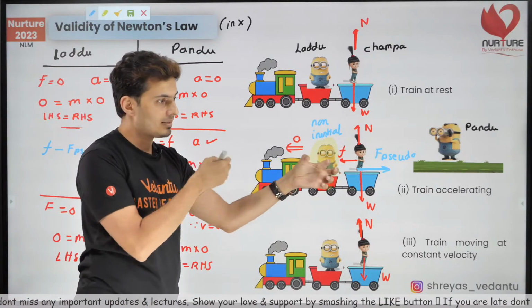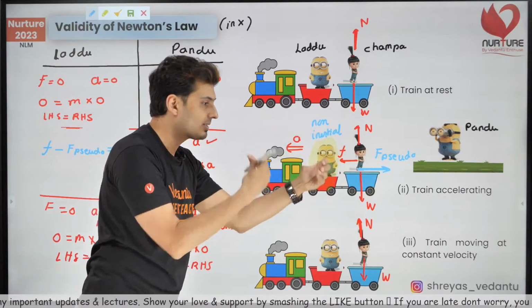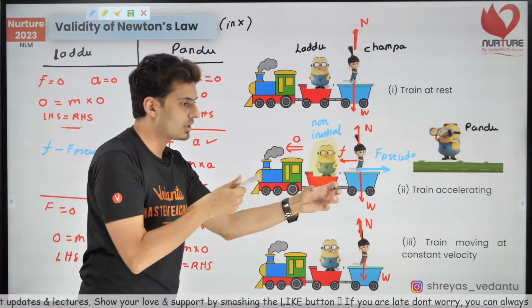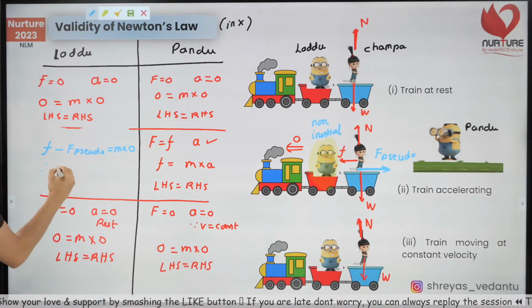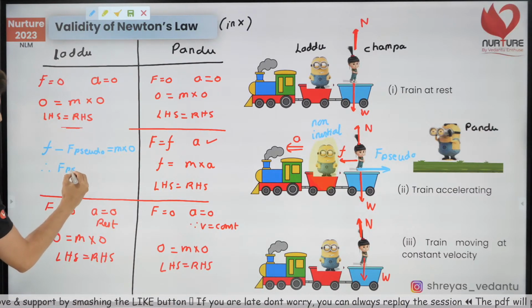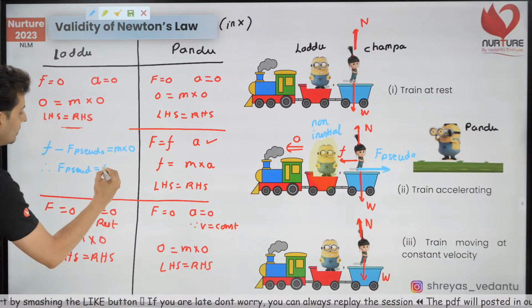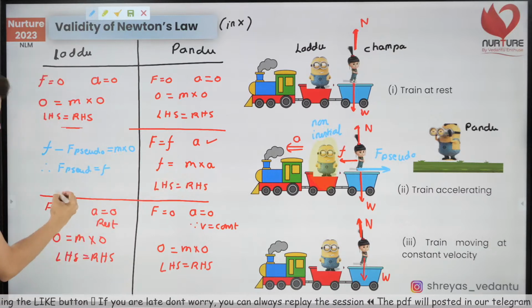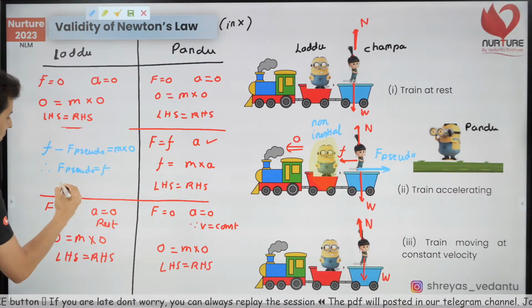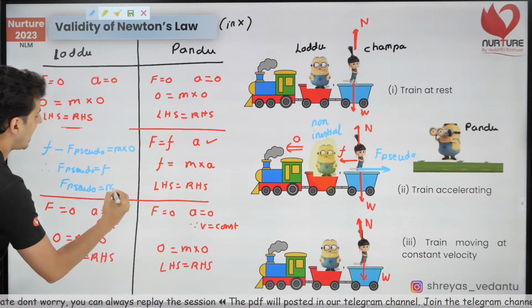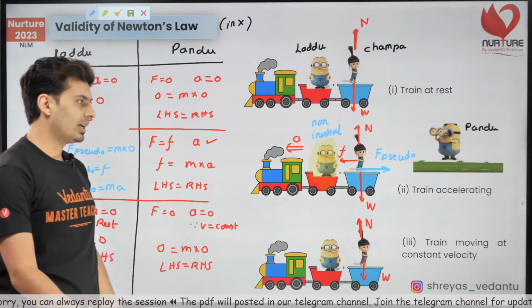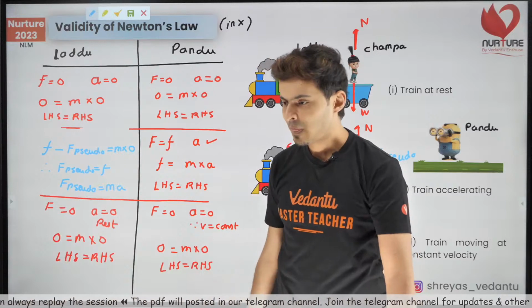So there is no relative acceleration. You are in the train looking at a person in the train. There is no relative motion. So the net force is equal to 0. Therefore, F pseudo is equal to F. But what is F? F is ma. So the value of this pseudo force is nothing but m into a. That's what I got.